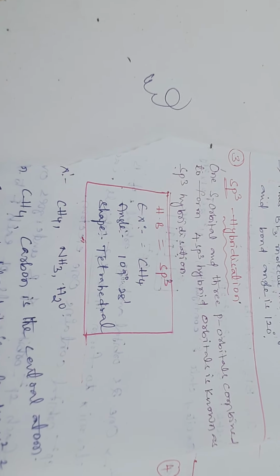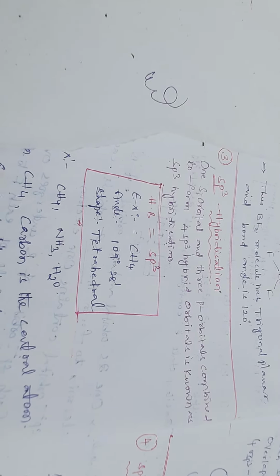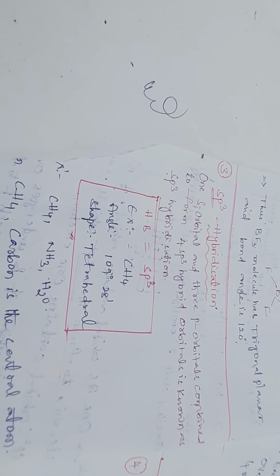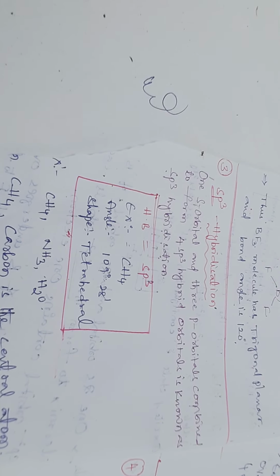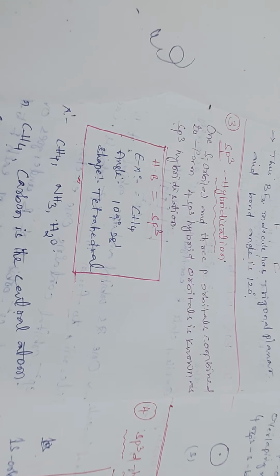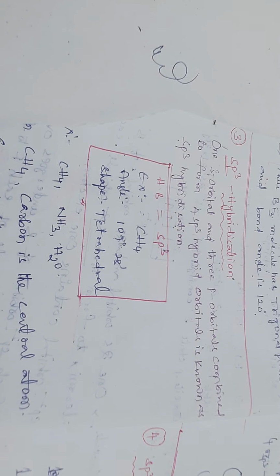Remember the sp3 hybridization. This table must be remembered in the case of sp3 hybridization. Hybridization sp3 without lone pairs: the molecule is CH4, bond angle 109 degrees 28 minutes, and tetrahedral shape. Simple. This is the hybridization concept you must remember.